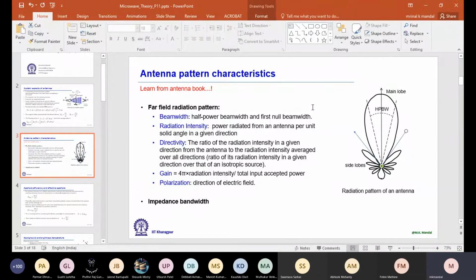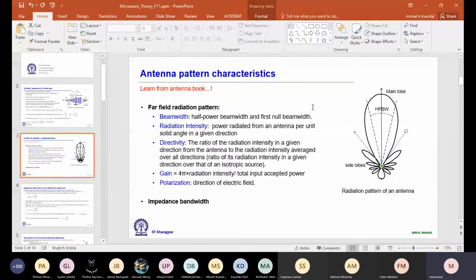Now a practical antenna has some loss. So if I include that loss in my calculation, then the actual directivity decreases, and it is represented by the gain of the antenna. Gain is defined as 4 pi times the radiation intensity divided by the total input power accepted by the antenna. Another important term is polarization.